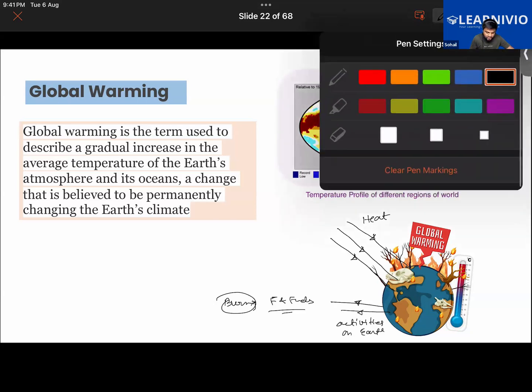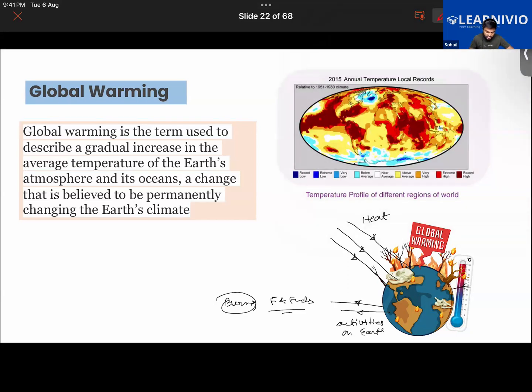In a normal situation, some of the heat from the sun's rays falling on the earth's surface will be absorbed into the surface of the earth, and some would be radiated back into the atmosphere.